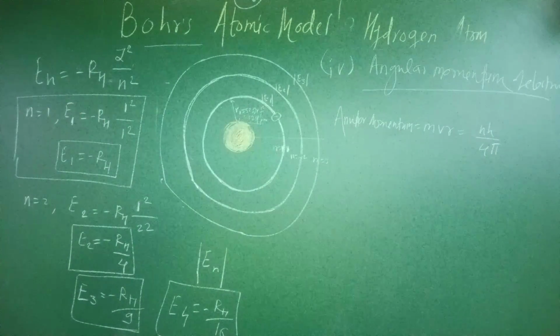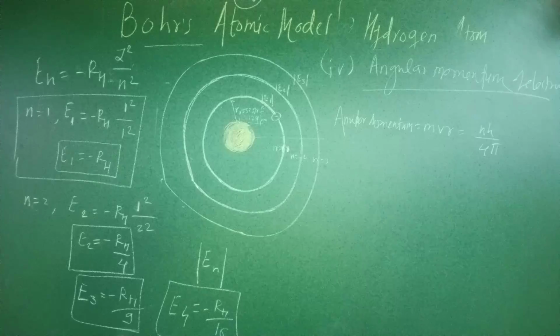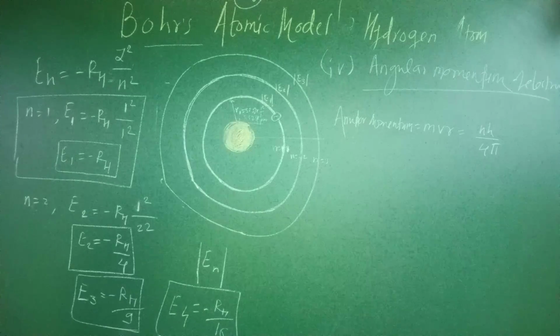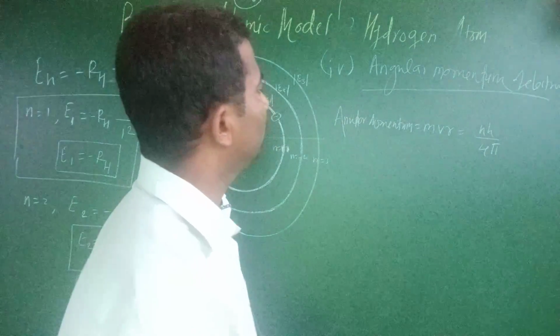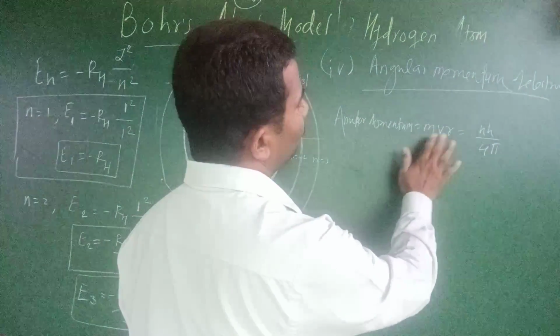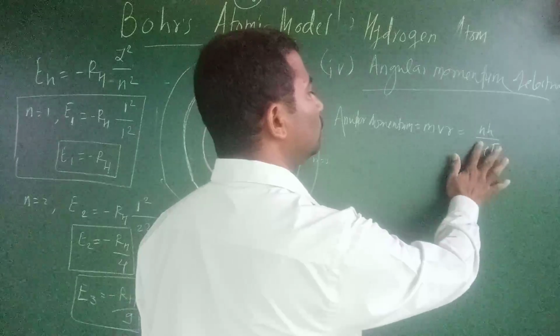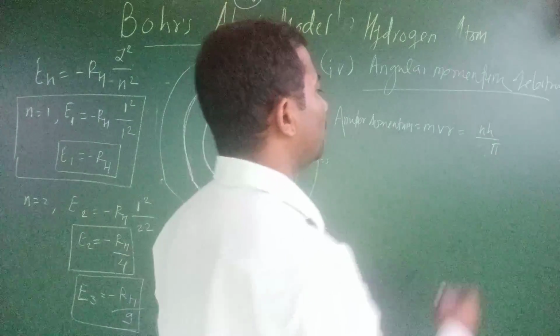Angular momentum is also quantized and is given by mvr equal to nh upon 2 pi.